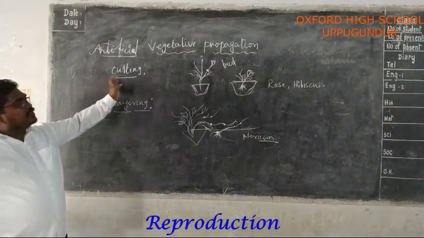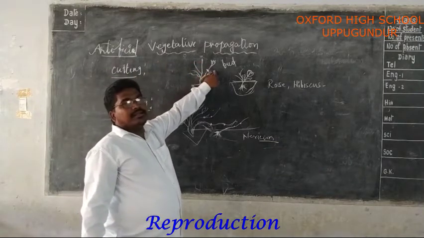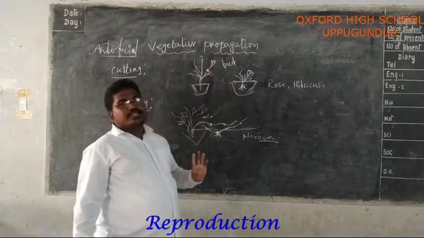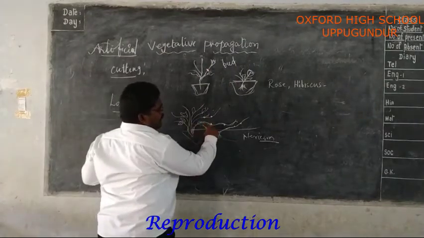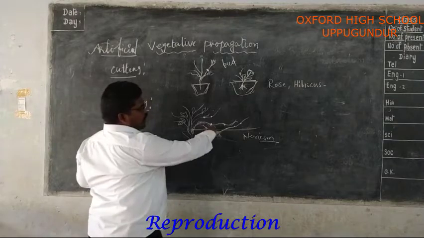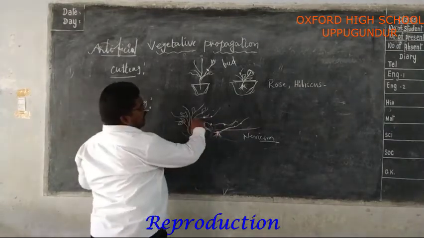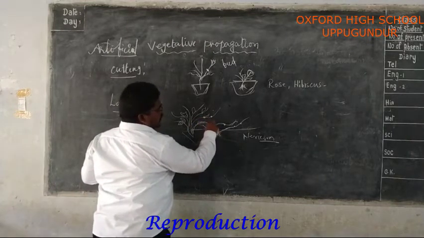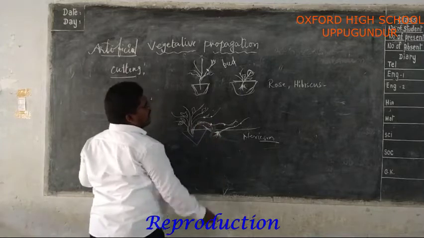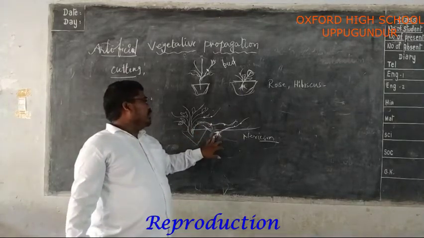So, cutting: the parent plant piece having at least one bud is cut off and buried in the moist soil. Layering: one of the branches with at least one node is bent towards the ground and buried in the moist soil.